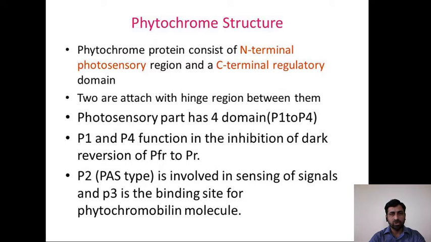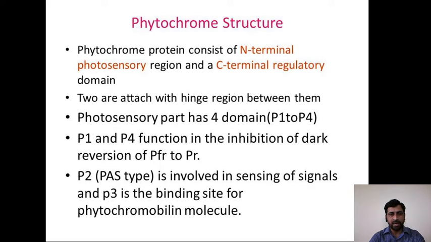Phytochrome proteins consist of an N-terminal photosensory region and a C-terminal regulatory domain. The two are attached with a hinge region between them. The photosensory part has four domains, as we have seen in the figure, P1 to P4. P1 and P4 function in the inhibition of dark reversion of PFR to PR.